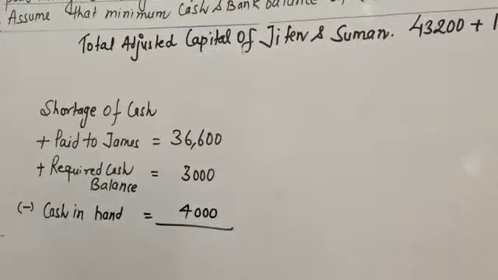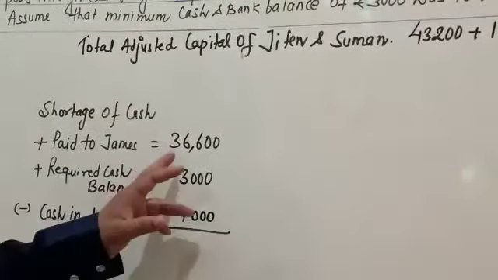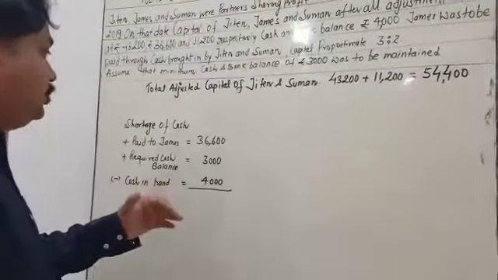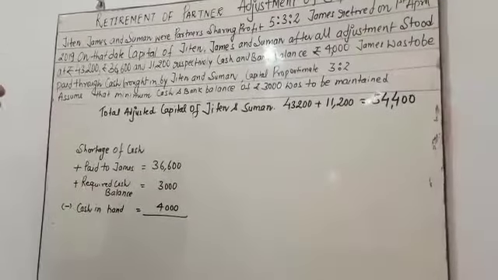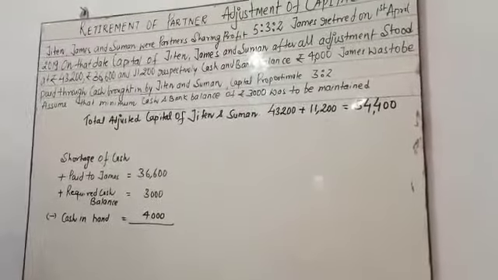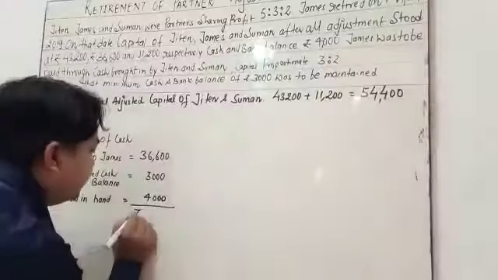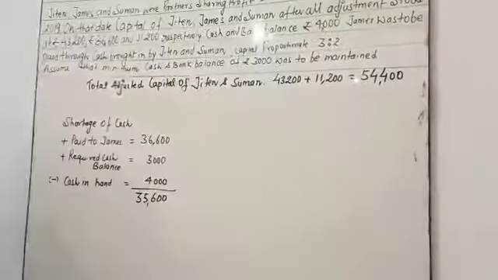Shortage of cash means whatever amount James is going to be paid, that is 36,600, plus the required cash balance of 3000, minus 4000. This calculates the shortage of cash. The shortage of cash is equal to 35,600. You have to write 35,600. This is the shortage of cash.